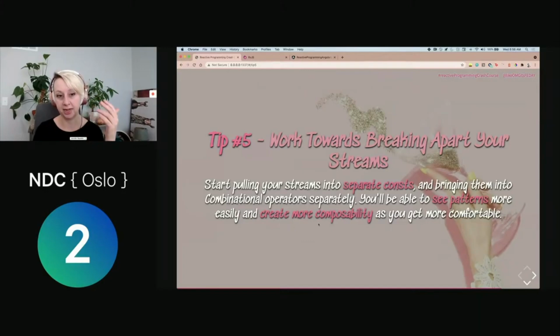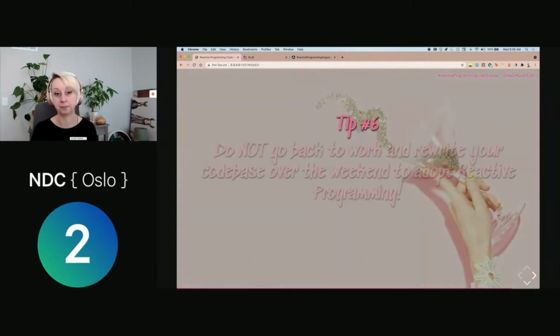Then once you start to get the handle of things, start working towards breaking apart your streams. It's easy to put everything in the beginning, like I said, just throw everything together, but then you can start to break things out into separate consts. You can name them more significantly, especially for other people who maybe are less familiar. They can say, oh, okay, this is a reset event, because you've named it something human readable, and then bring those in to compose things. This is also going to help you spot these patterns more easily and create more composability as you grow.